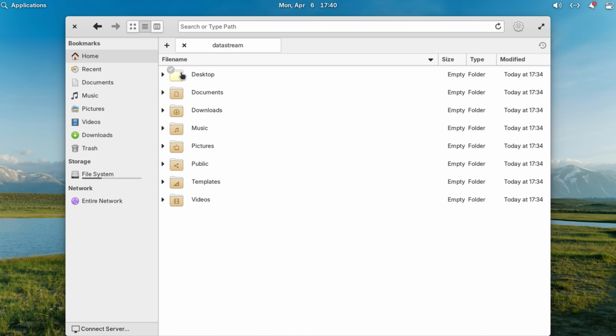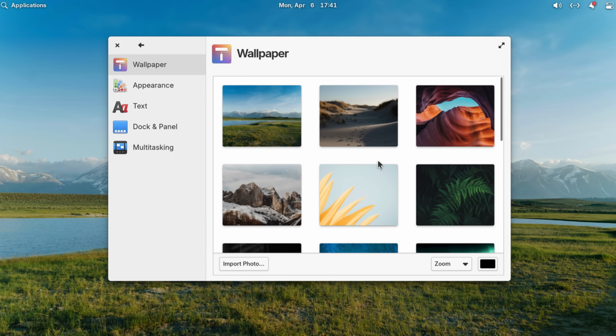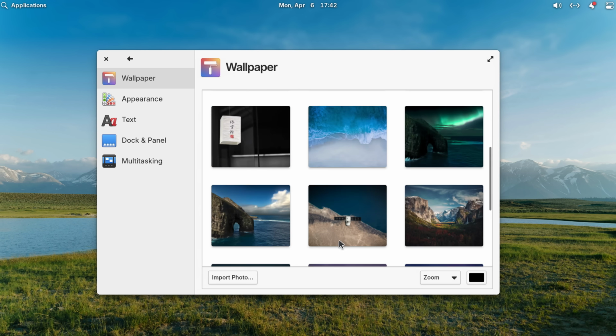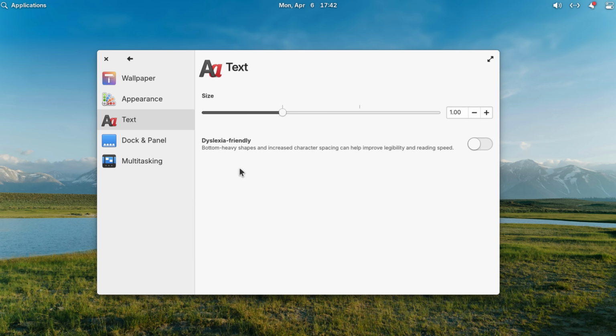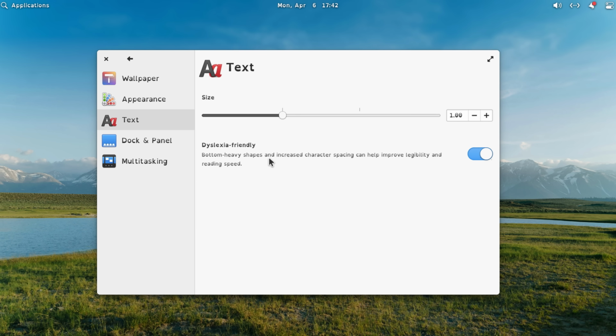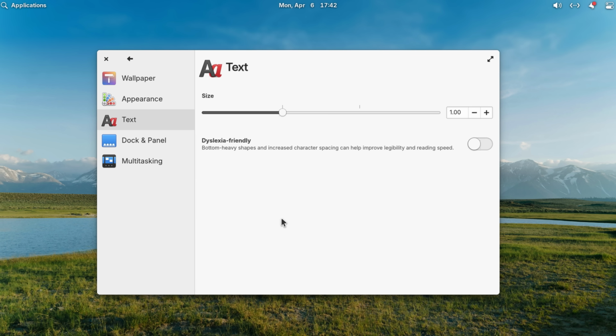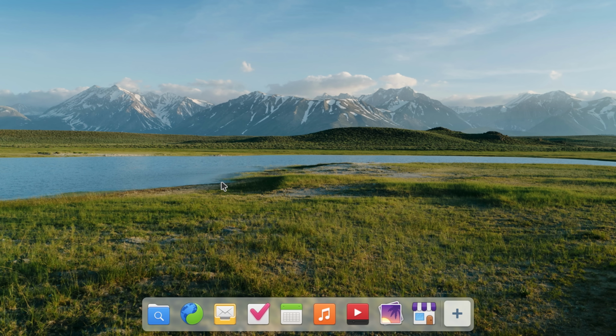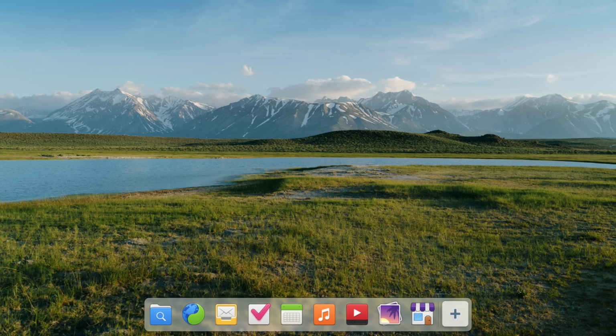And this icons theme seems, I don't know, I kind of want to change it. It feels a bit old school. Let's see some wallpapers. This one looks cool, and this one also. Yeah, these wallpapers are pretty great. Oh yeah, and there's also this feature, dyslexia-friendly text font. It makes everything super weird looking. Maybe I should become dyslexic so I can use this. This one is probably the most normal operating system we are checking out today, or that we have checked out in a very long time.